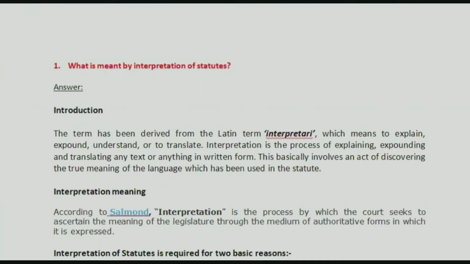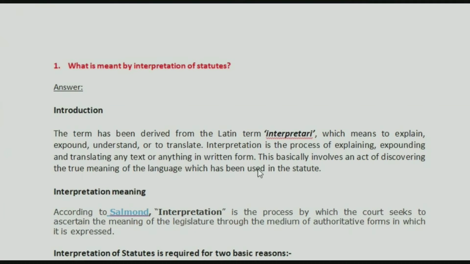So what do you remember from yesterday's class regarding interpretation? What is interpretation? Interpretation means understanding. You have to understand and you have to translate it now. Understanding the true meaning, right? Understanding, translate as in it's not like the document is in English and we are translating it to some other language. It's basically understanding, right? We want to understand what is the true meaning of that legislation.